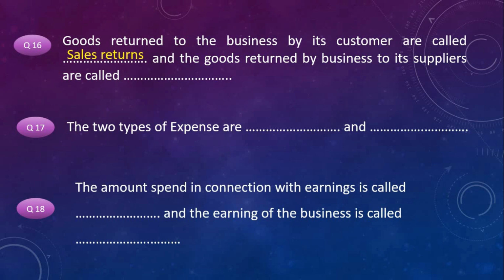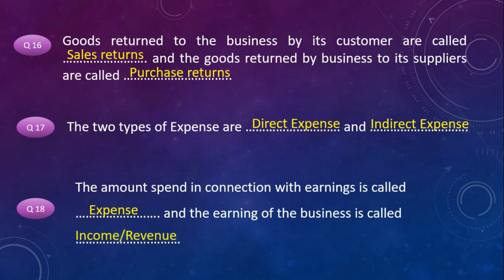Goods returned to the business by its customers are called sales returns and the goods returned by business to its suppliers are called purchase returns. The two types of expenses are direct expense and indirect expense. The amount spent in connection with earnings is called expense and the earnings of the business is called income or revenue.